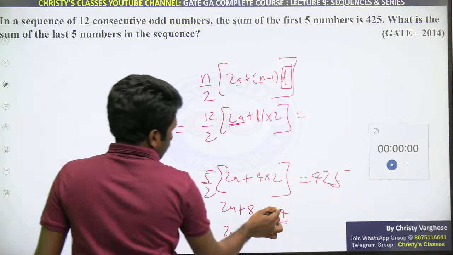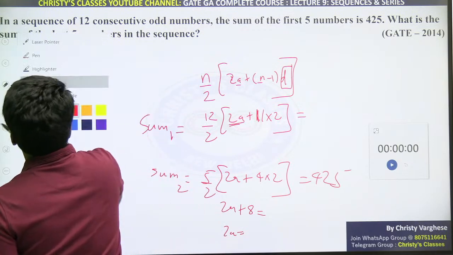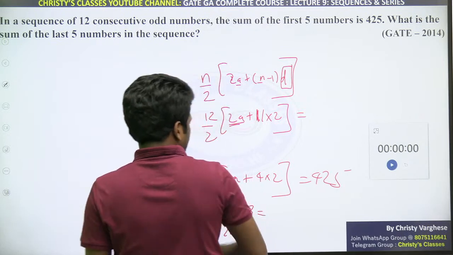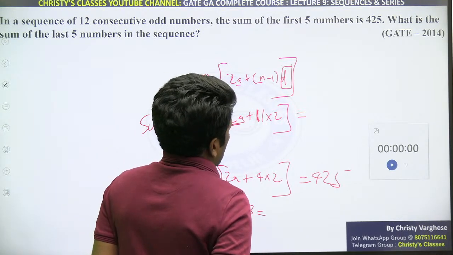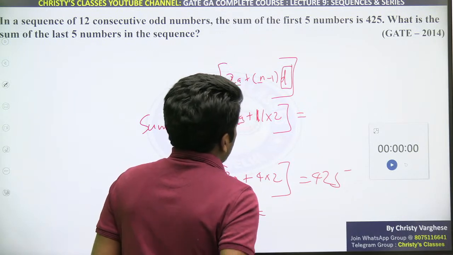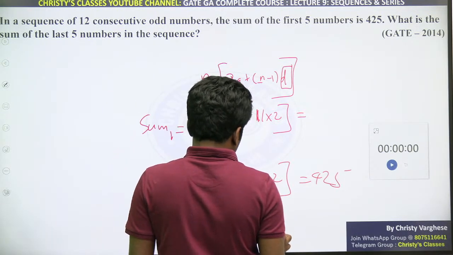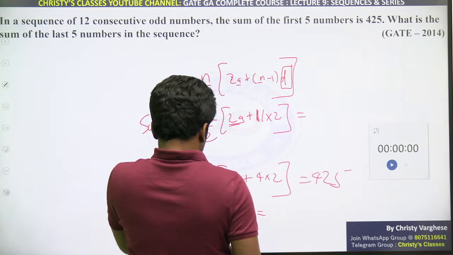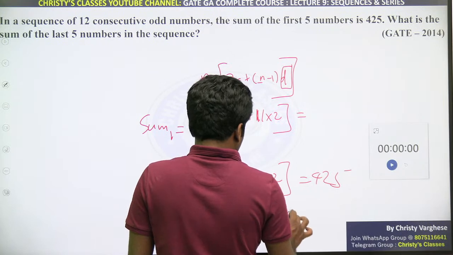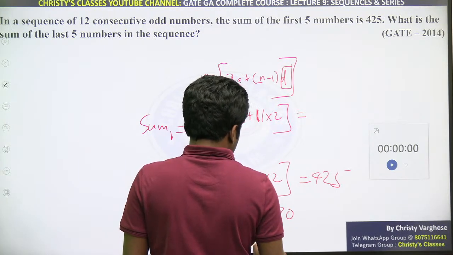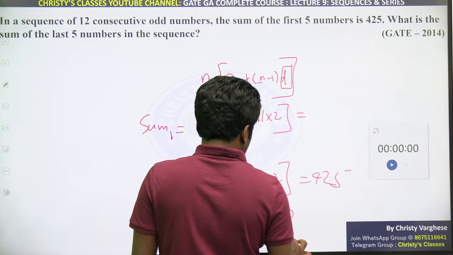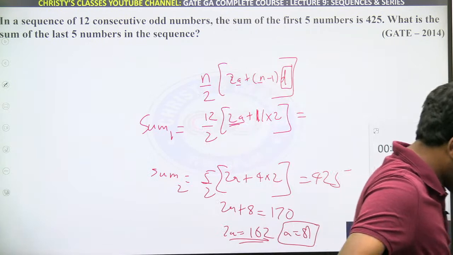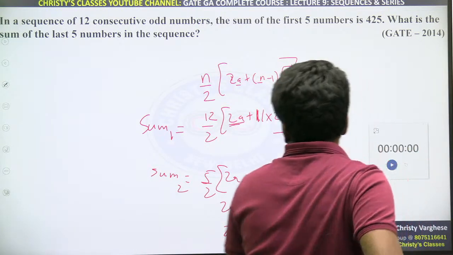So 425, not 42. So 5 by 2 into 2a plus 8 is equal to 425. 425 and 5 cancel, that will be 85. 85 into 2, cross multiply, will be 170. Did you all understand this much? So 2a plus 8 is 170, 2a will be 162. So a will be 81. All of you understood this much? Please respond. a will be 81.